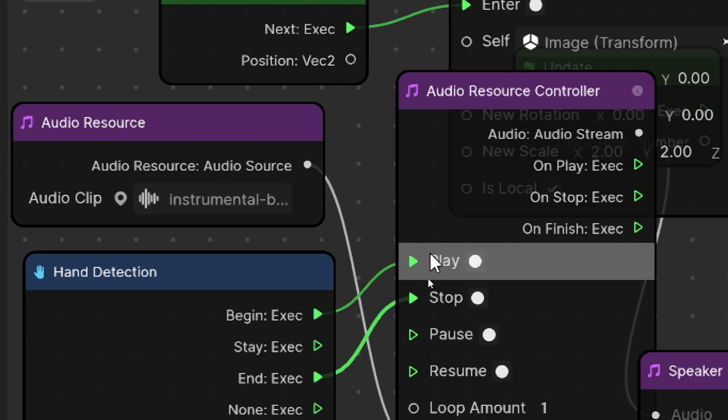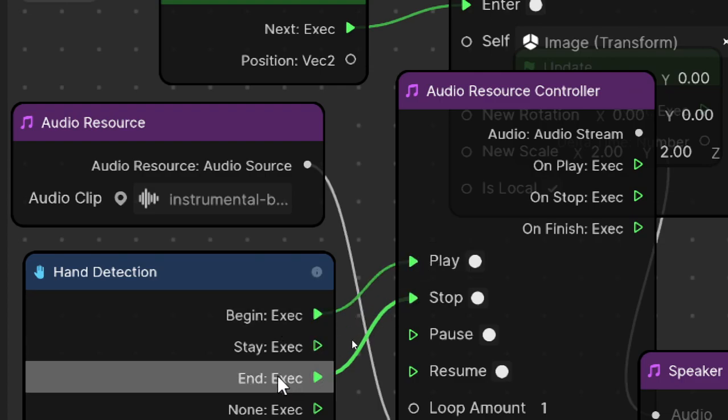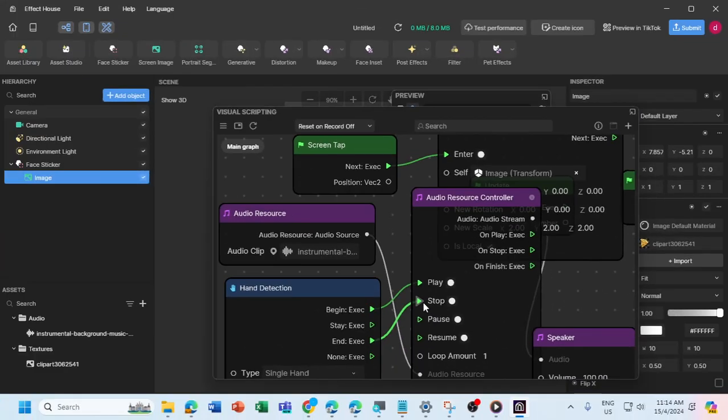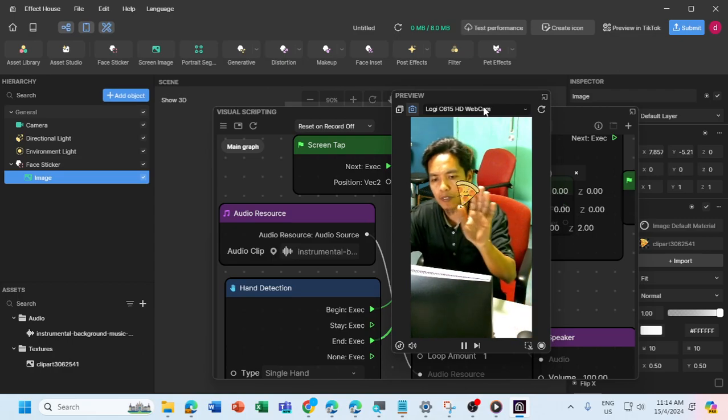Okay, so begin will link to the play, and end will be linked to the stop. Okay, now let's test. You go to your window, preview. Okay, done.